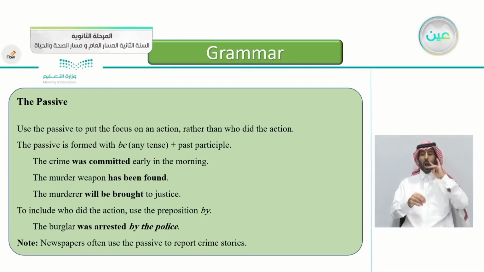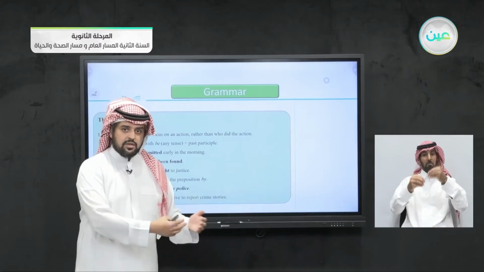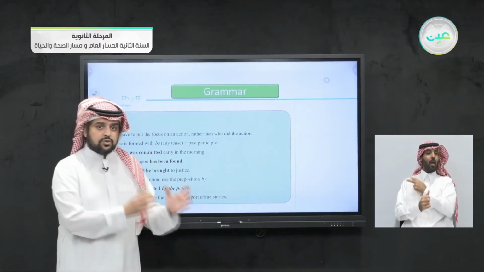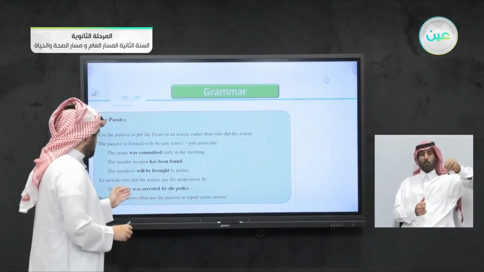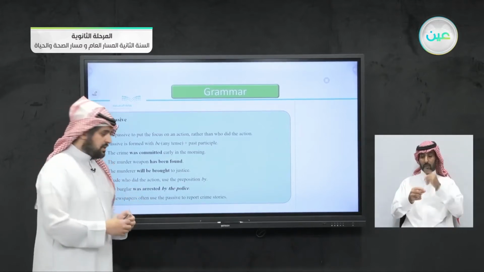You say the burglar was arrested by the police. If you want to add who the doer is, the burglar was arrested by, then you add the police.